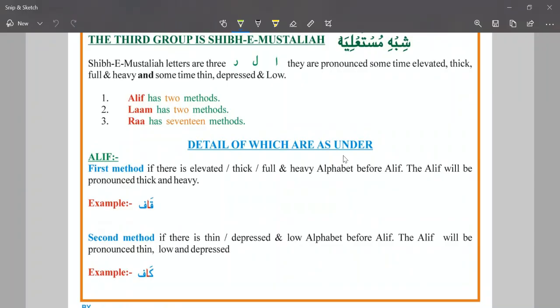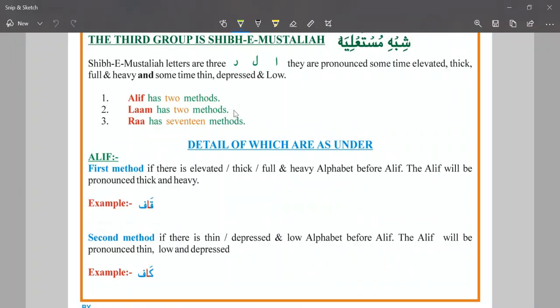First method: if there is an elevated, thick, full, and heavy alphabet before Alif, then the Alif will be pronounced with the thick and heavy sound. Simply, if a Mustalia letter comes before Alif, then the sound of Alif will be pronounced with the heavy sound. I'm repeating again: if a Mustalia letter comes before Alif, then the Alif is pronounced with the heavy sound.